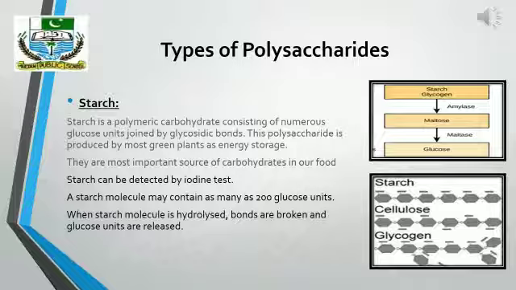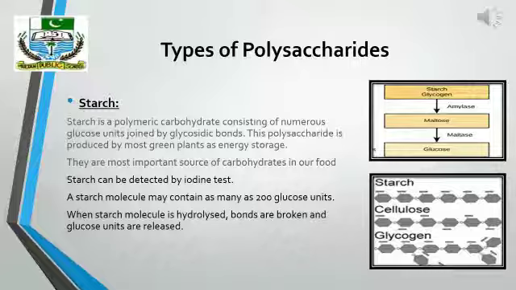Now first of all, starch. Starch is a polysaccharide consisting of numerous glucose units that are joined together by chemical bonds. Starch is made up of a very large number of glucose molecules that are condensed together to form chains of glucose units. These glucose units are linked together by chemical bonds. A starch molecule may contain as many as 200 glucose units.